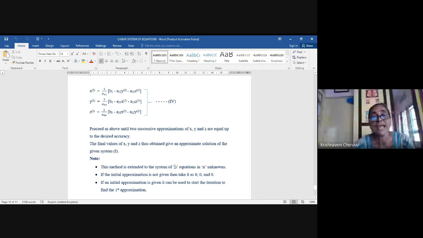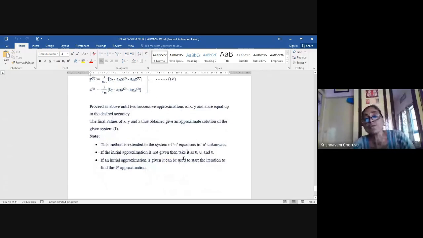Okay, you can end after second iteration, which means you have to find out x bracket 2, y bracket 2, z bracket 2. After third iteration, you can stop this procedure after getting x bracket 3, y bracket 3, z bracket 3. I think it is clear to you girls.